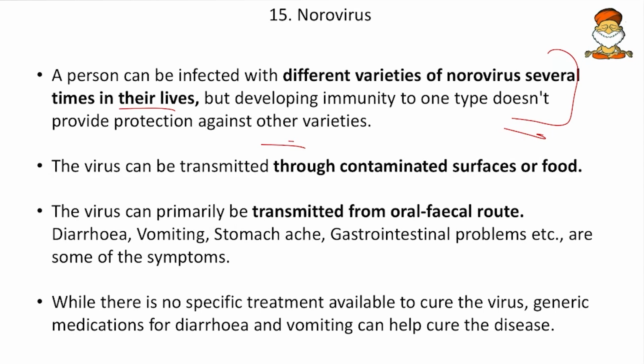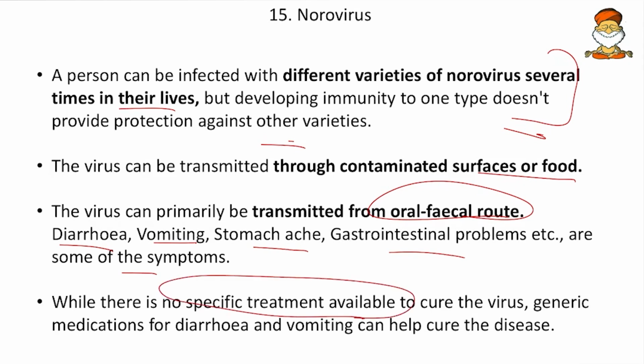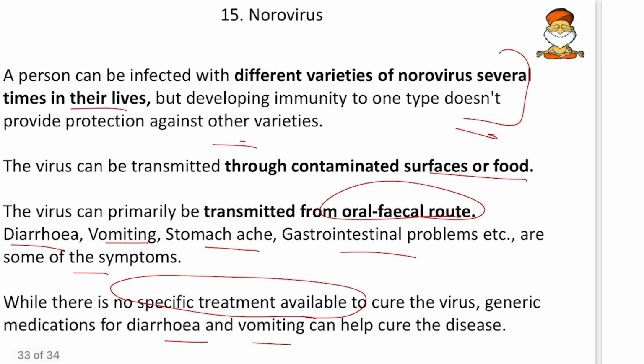Then the virus can be transmitted through contaminated surfaces or contaminated food. Then the virus can primarily be transmitted through the oral fecal routes. So that means by the saliva, by the feces and others. Then diarrhea, vomiting, stomachache, and gastrointestinal problems are the common symptoms. Then, while there is no specific treatment available to cure the virus, the generic medication for diarrhea and vomiting can be curbed with the help of the dysentery related medications. So these are few facts about norovirus.